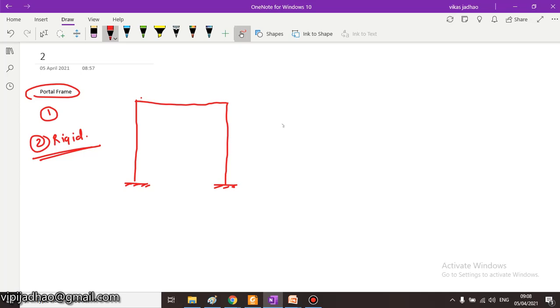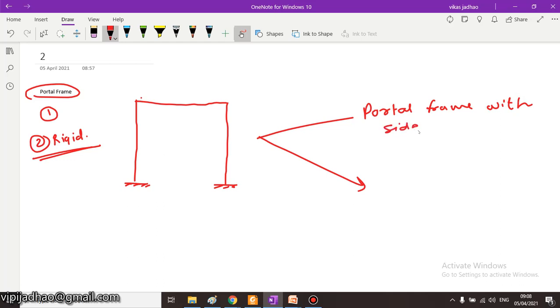Now there are two different types of portal frames. The first one is a portal frame with side sway, and the second type of portal frame is a portal frame without side sway.